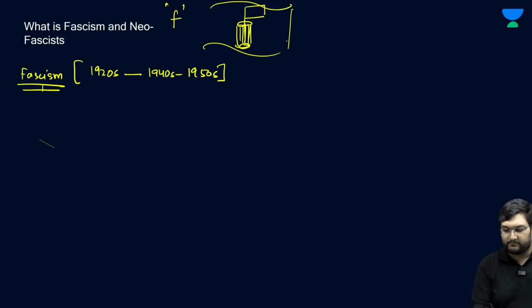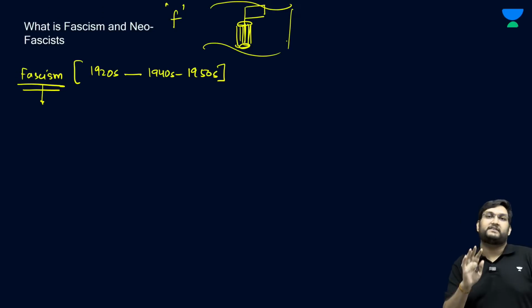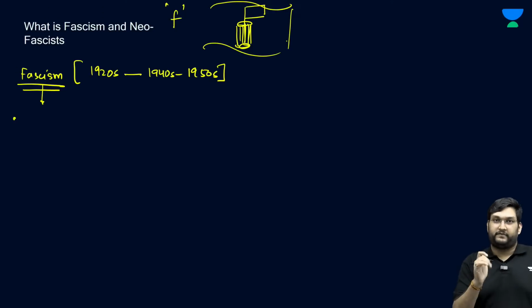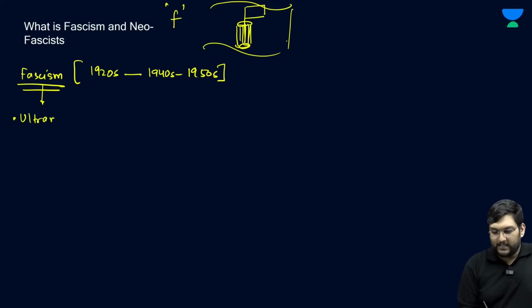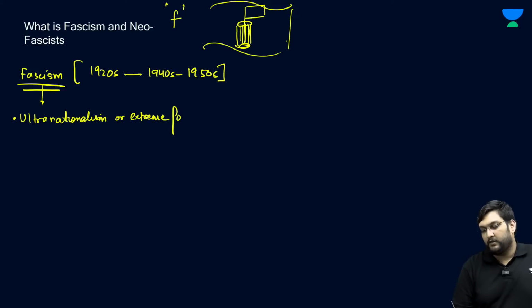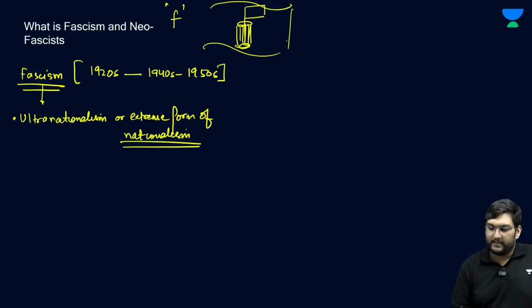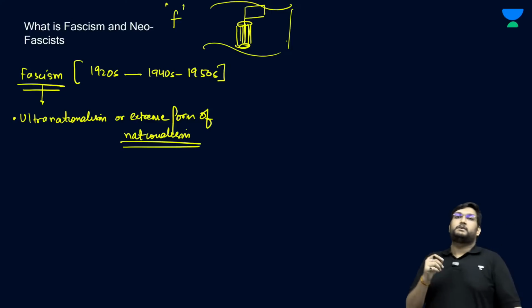Now, fascism has certain features, and the most important feature is ultra nationalism, or an extreme form of nationalism. See, nationalism is a very healthy process till it becomes a dangerous monster, which is called ultra nationalism.